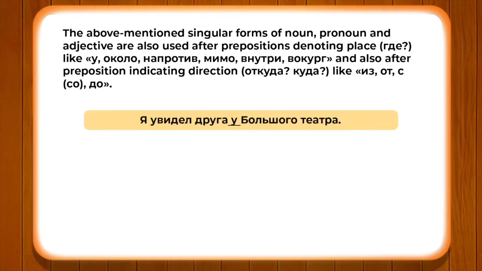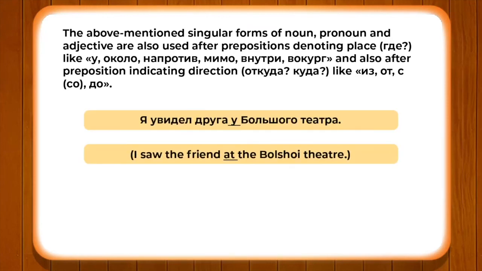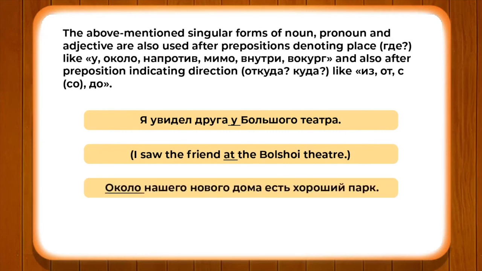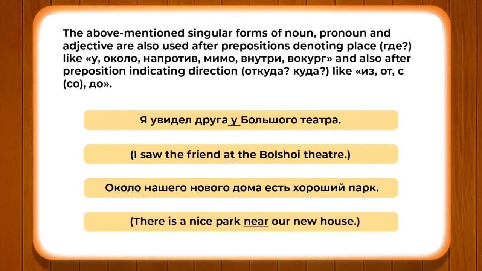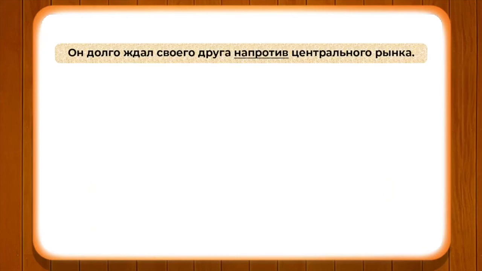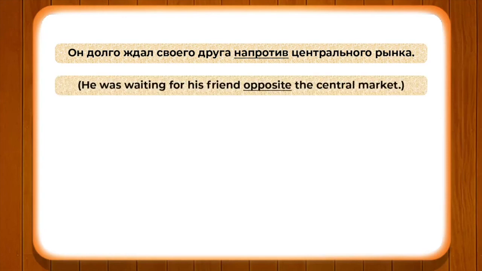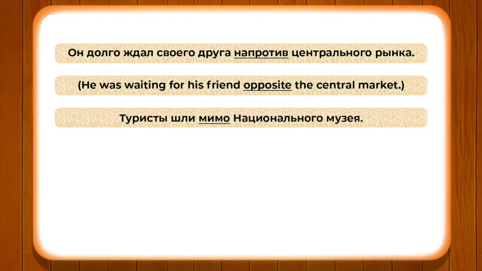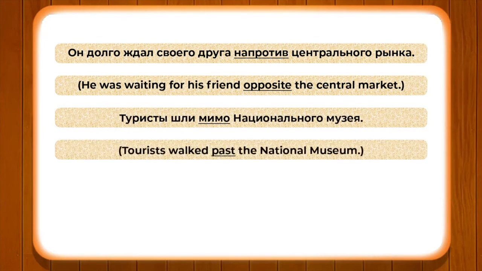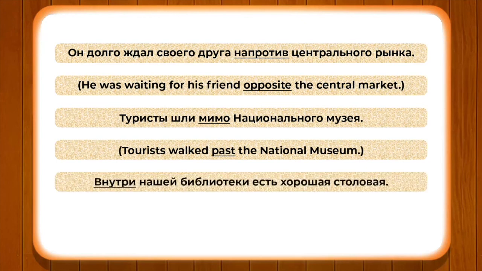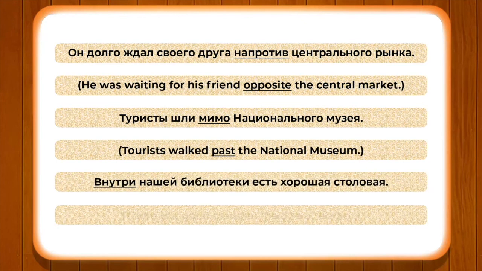For example, я увидел друга у большого театра. I saw the friend at the Большой theater. Около нашего нового дома есть хороший парк. So, around our new house, there is a good park. And accordingly, он долго ждал своего друга напротив центрального рынка. He was waiting for his friend opposite the central market. Туристы шли мимо Национального музея. Tourists walk past the National Museum. Внутри нашей библиотеки есть хорошая столовая. There is a good canteen inside our library.